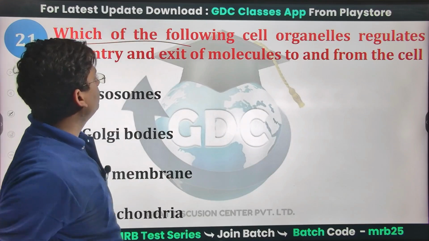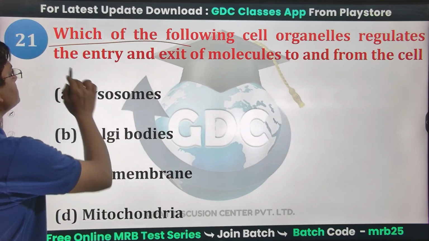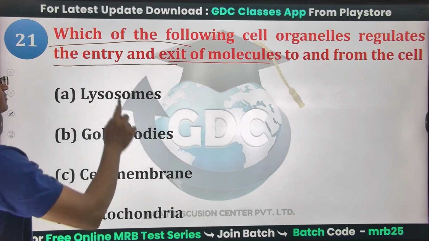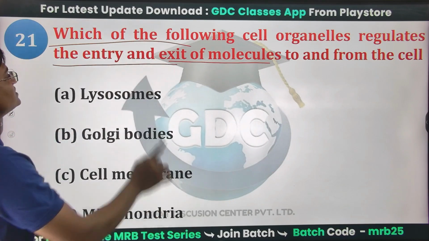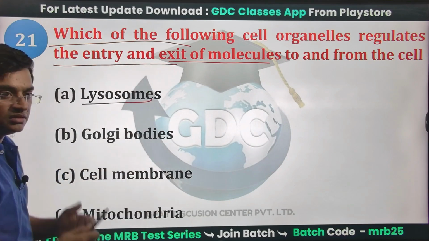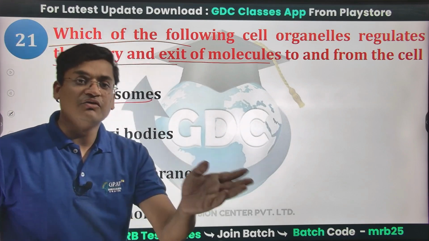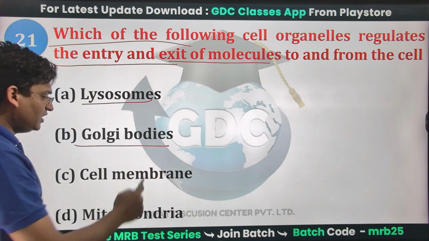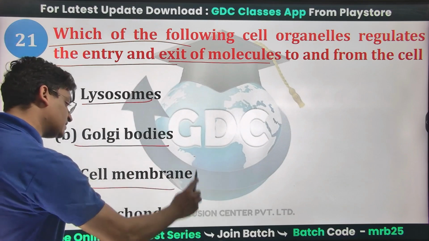Next question: which of the following cell organelles regulates the entry and exit of molecules to and fro from the cell? Lysosomes? No. If we are talking about the to and fro motion of compounds inside and outside the cell, will it be Golgi bodies? No, not at all. Cell membrane, yes.